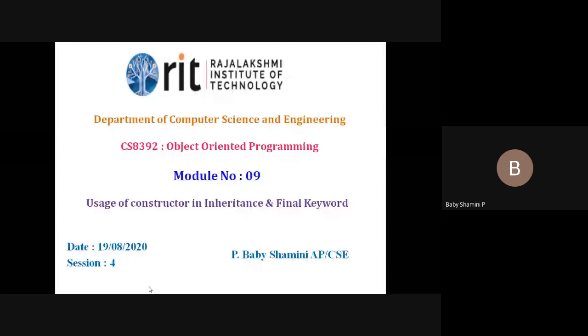That is the usage of constructor in inheritance, and the next concept is the final keyword. Before moving to this, we have a revision. So first question, which of these is not a correct statement? Read the statement and answer the question.